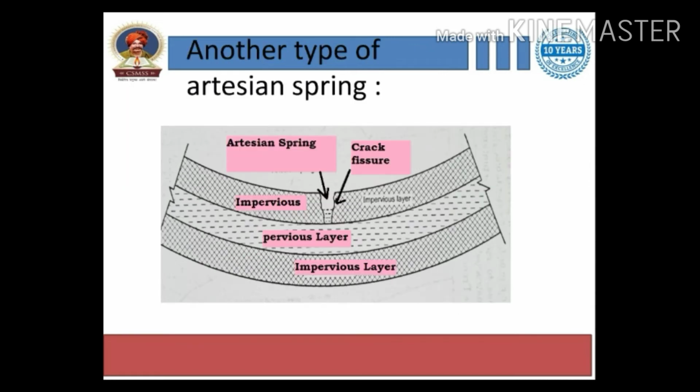Now another type of artesian spring. Draw the diagram. It is the same as the artesian spring. There are alternate layers of impervious and pervious layers, and water is collected in the cracks or fissures under pressure and comes out from that fissure to the surface of the earth. So you can also see the crack or fissure there, right?